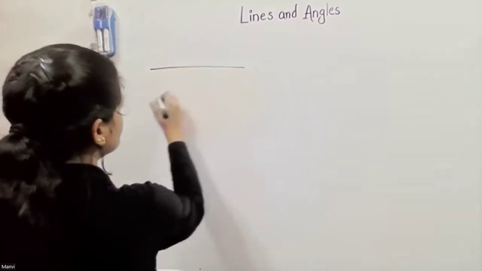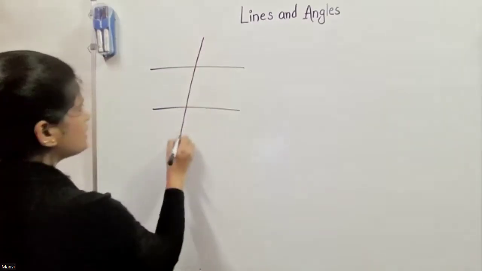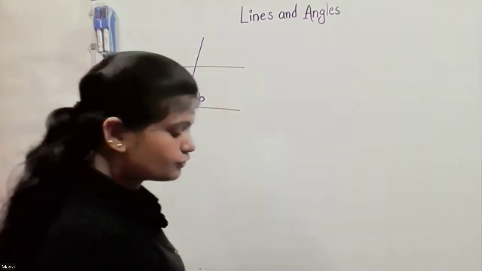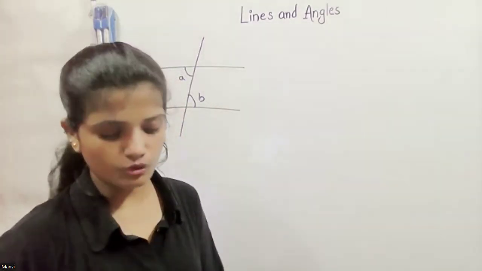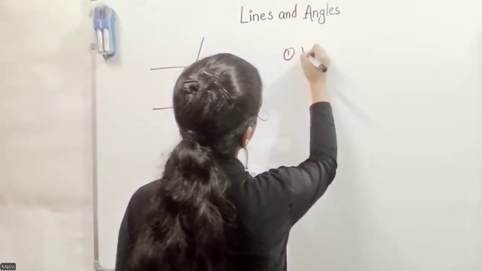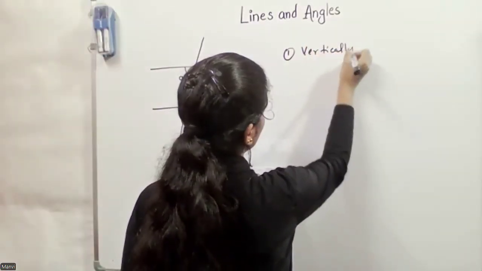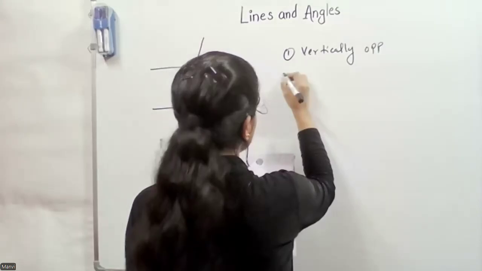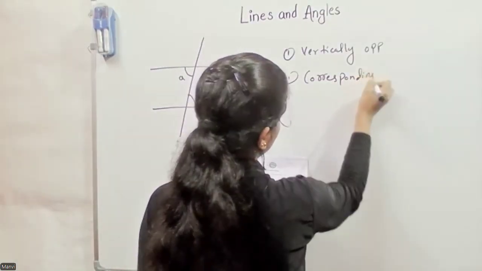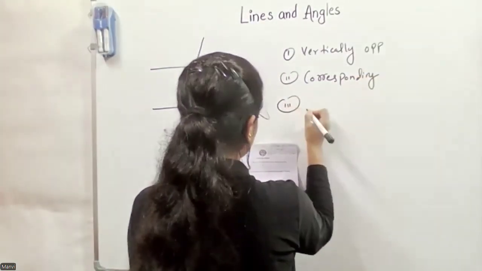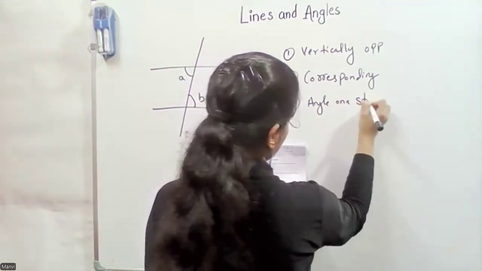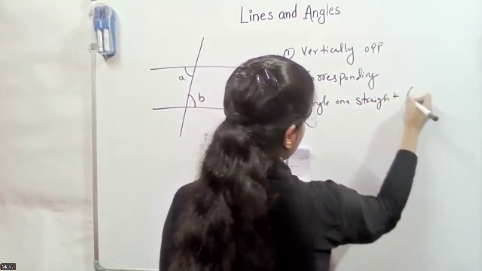Now tell me, if we have these pairs, two parallel lines and one transversal, what about angle A and angle B? I need to give you a few options. Option one is vertically opposite. Option two is corresponding. Option three is angles on a straight line, or adjacent, we can say.